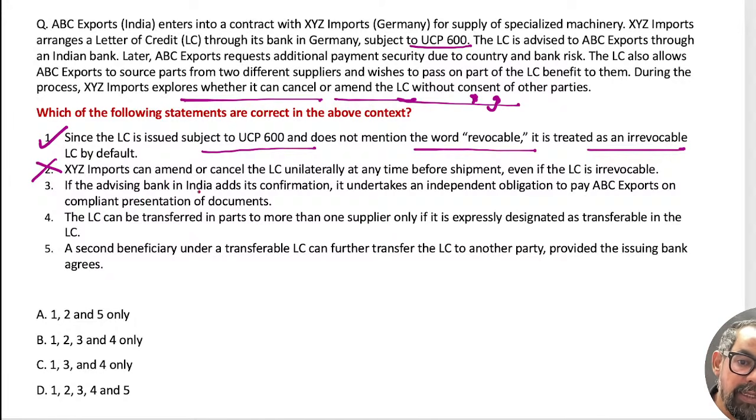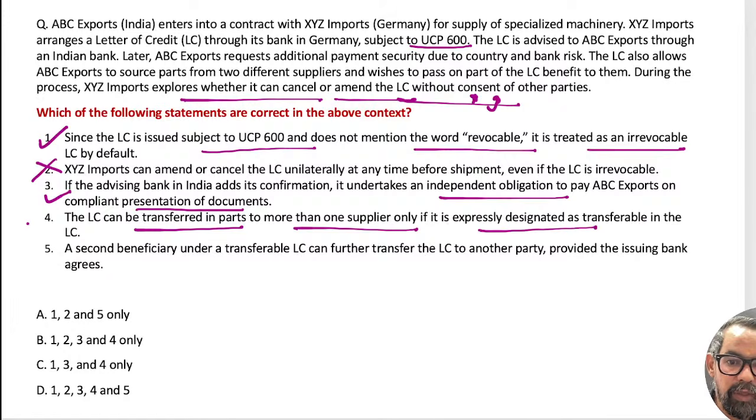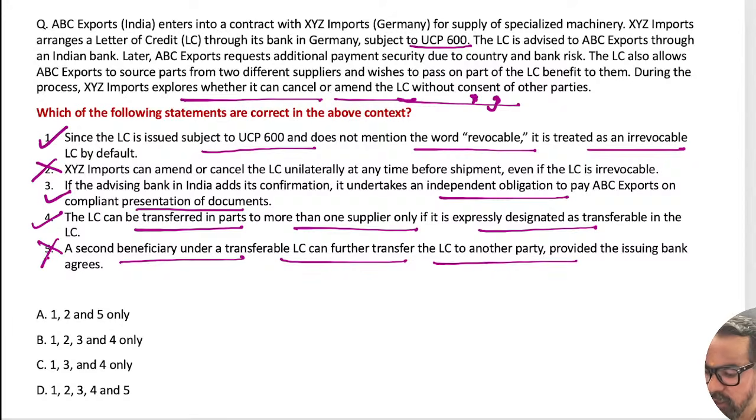If the advising bank in India adds its confirmation, it undertakes an independent obligation to pay ABC Exporter on compliant presentation of documents. The LC can be transferred in part to more than one supplier only if it is expressly designated transferable, this is true. A second beneficiary under the transferable LC can further transfer? No, they cannot transfer this one. It can happen only once, right? So 134 means option C will be the right answer. Very good. Option C will be the right answer for this particular one.